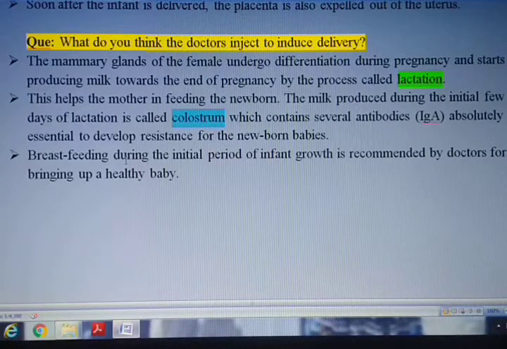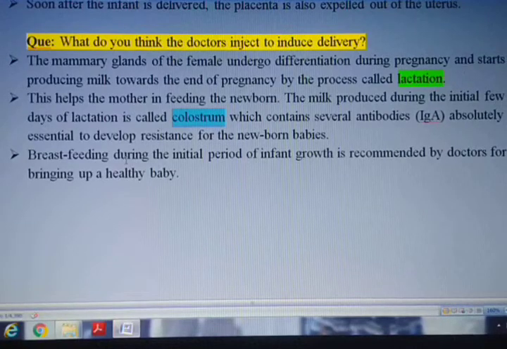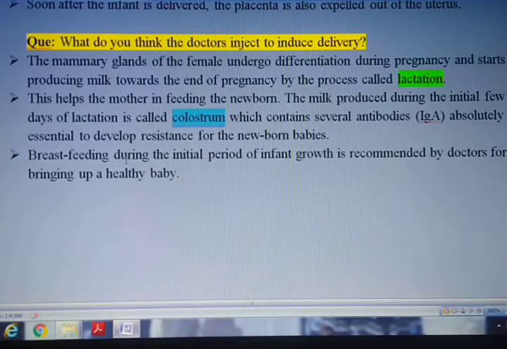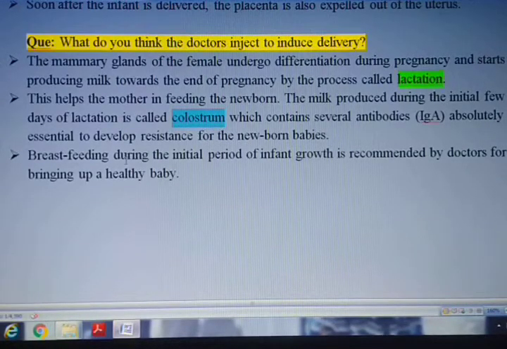One of them is what? Immunoglobulin A. This we had discussed in chapter number 8. Now this IgA is essential for the development of the immune system of the newborn child, because it offers resistance to the child.